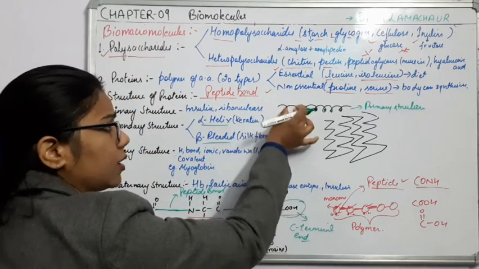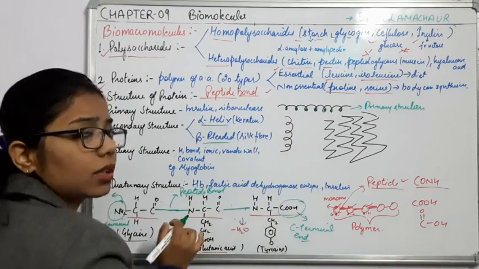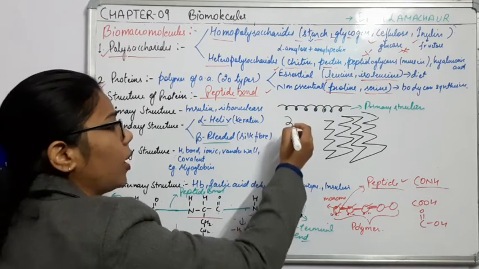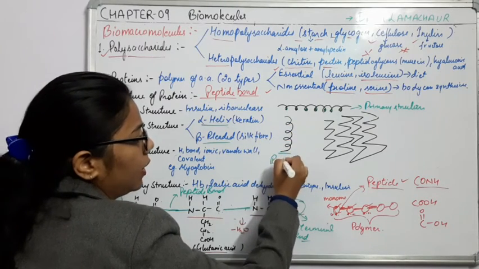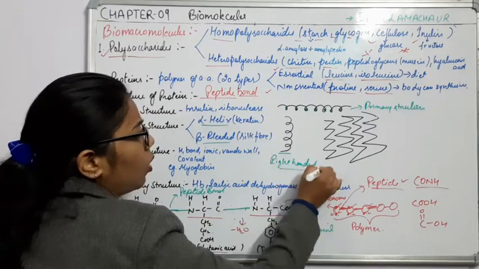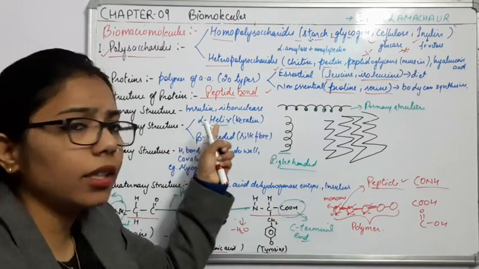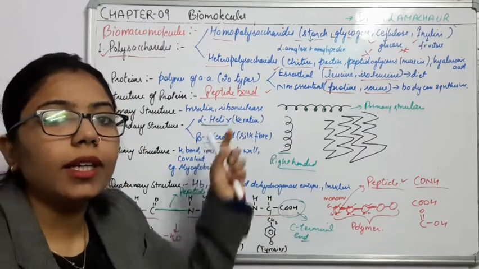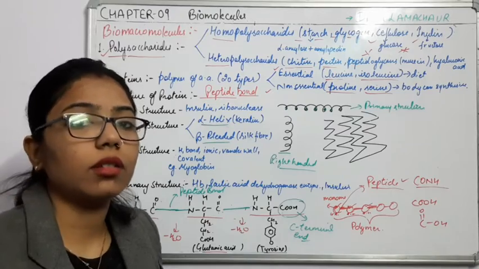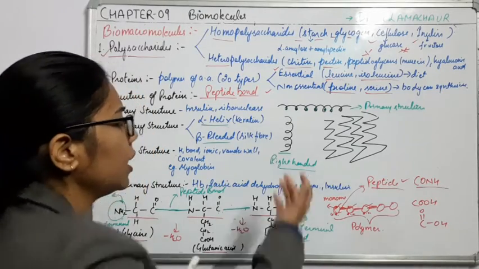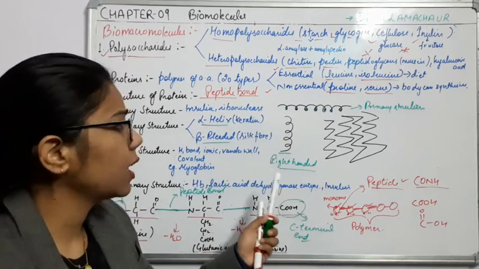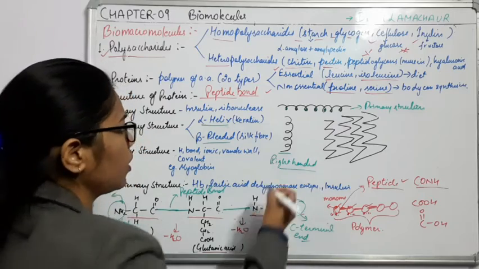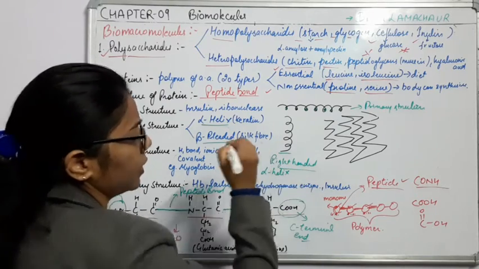The distance is more in the primary structure, but here they are in a very coiled form. How are they coiling? Right handed. So all the proteins in the alpha helix secondary structure are right handed. Examples are again very important: keratin, which is present in our hair and nails. These are alpha helix, the coiling in the right handed form. So I am writing here that it is an alpha helix.